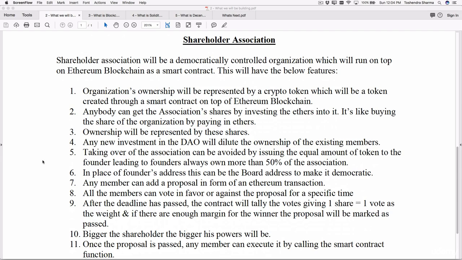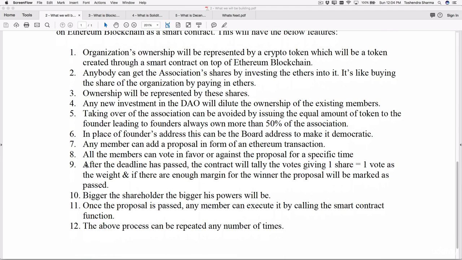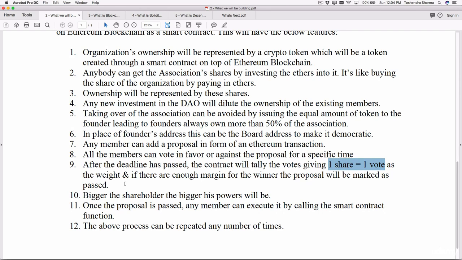Then any of the shareholding members can propose a transaction by submitting a proposal to the organization. The votes can be tallied after the deadline, because the votes are connected to the shares, where one share is equal to one vote. Once there is enough margin after the deadline, the proposal can be passed or failed, and then it will be executed by any member or through some timer or monitoring function. So this is how we'll be building.